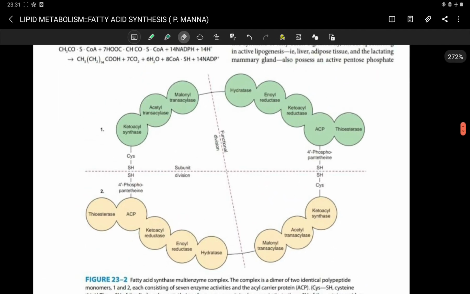Here you can see this diagram. Actually this is a schematic representation of your FAS complex or fatty acid synthase complex.